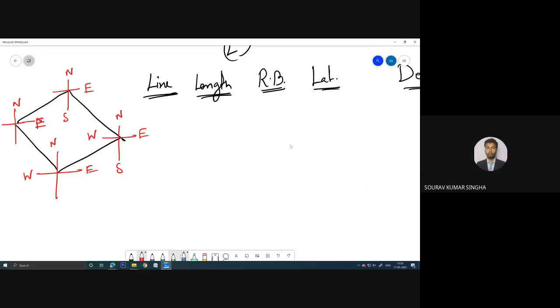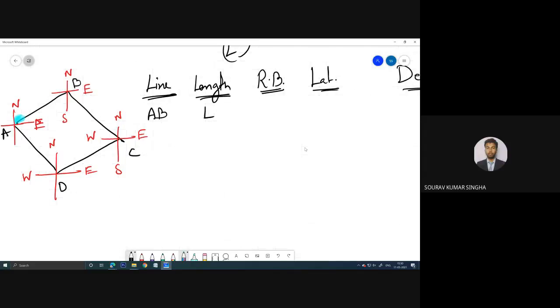Now when I am considering this part, what is the line name? The line name is AB. Let us consider this is A, this is B, this is C, this is D. So for line AB, the length of the line, let us consider L. Now what is the reduced bearing?